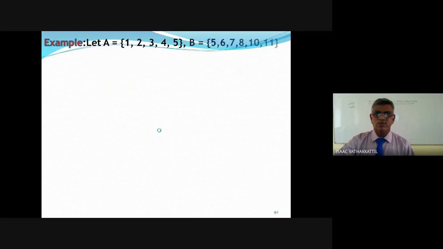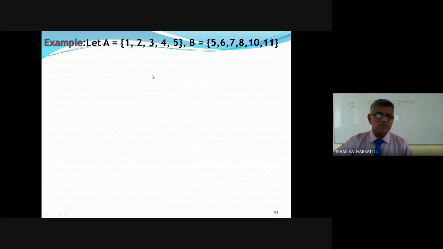Let us write an example. Let A equal 1, 2, 3, 4, 5. B equal 5, 6, 7, 8, 10, 11. Well, how many elements in A cross B? 30 elements. Right? A cross B will have 30 elements. I am not going to list A cross B. A cross B can have 2 raised to 30 subsets, which include null set, singleton set, right? So many. I am not going to write the subsets of A cross B also.